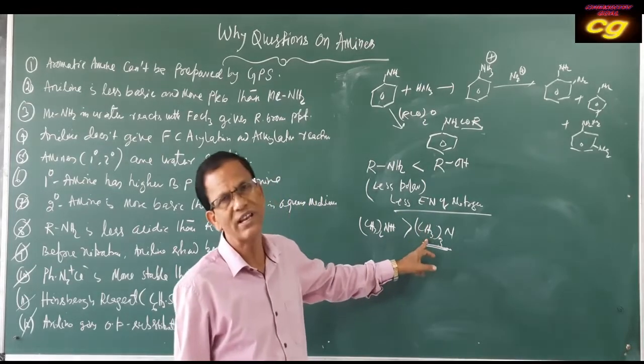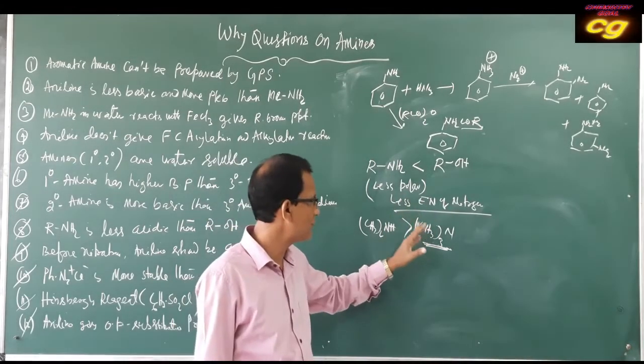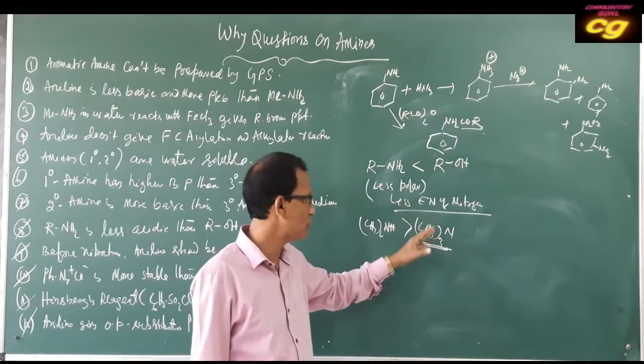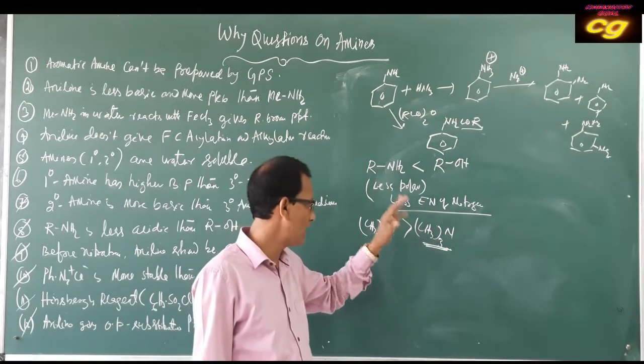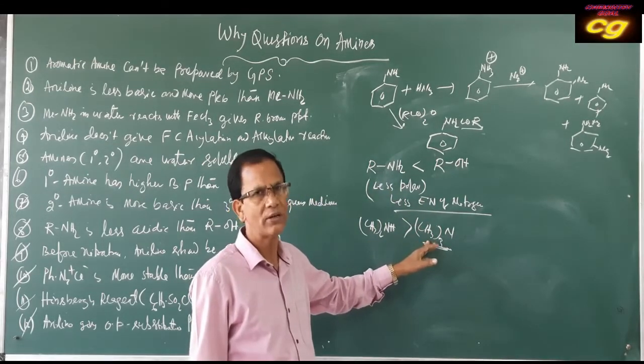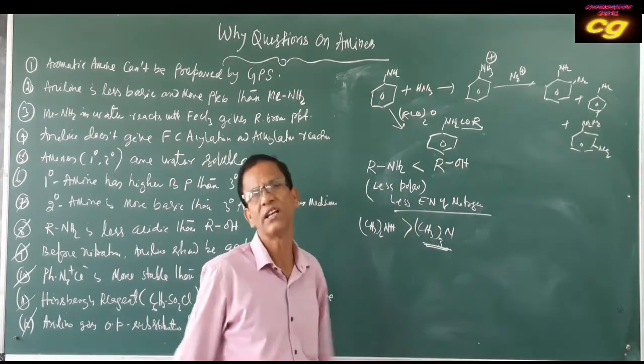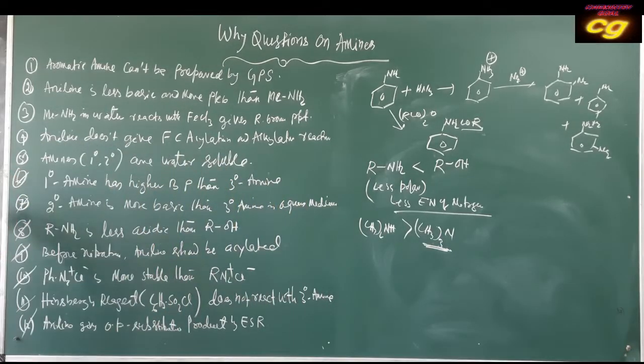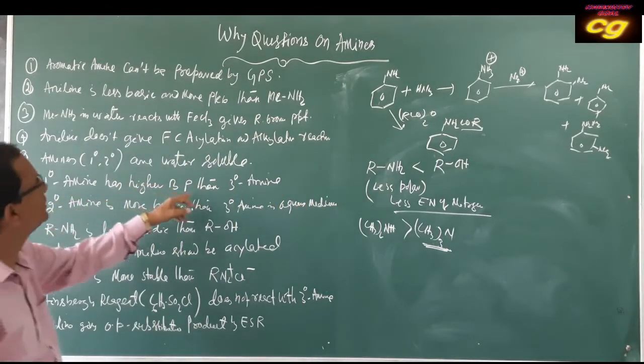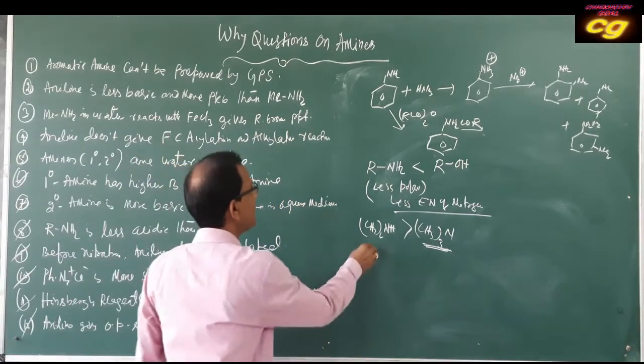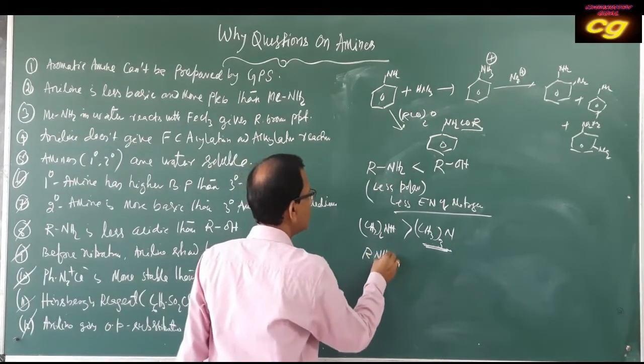Because of steric hindrance, steric effect, and low solvation effect, there is low hydrogen bonding with the water molecule. That's why tertiary amine is less basic. Then primary amine has a higher boiling point than tertiary amine, because primary amine can form better hydrogen bonding.